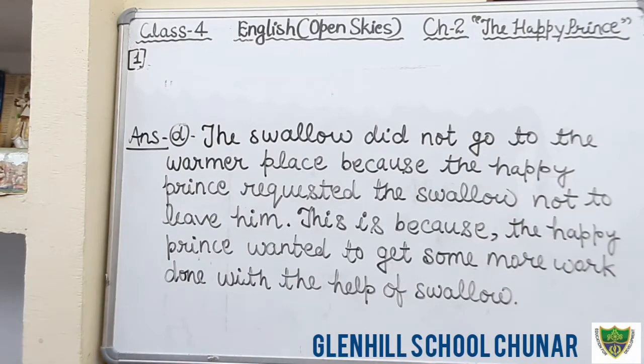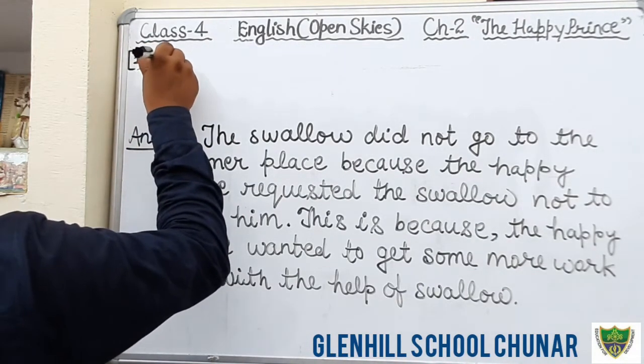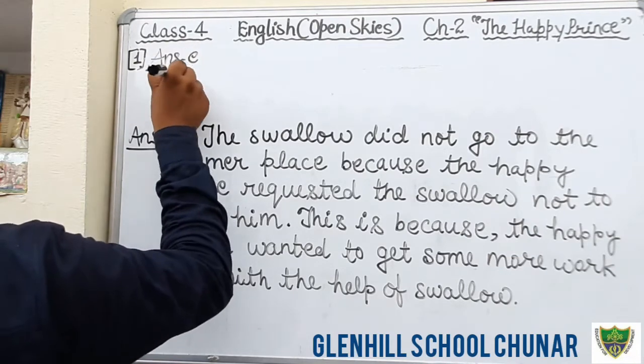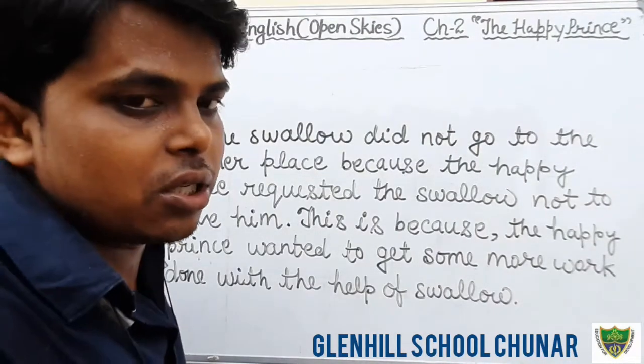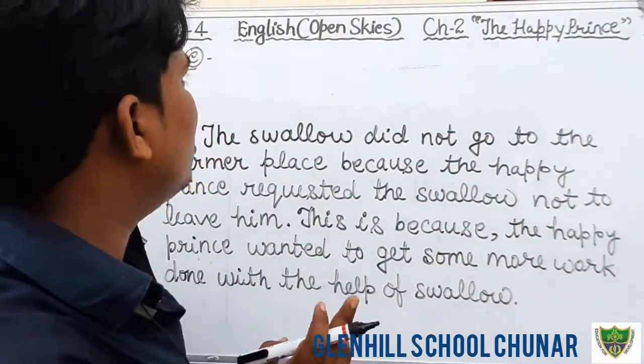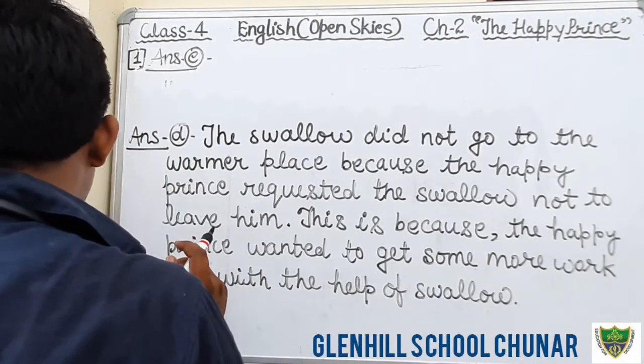So students, just write down the answer number E. The question was, what were the two precious things that God ordered angels to bring? You will write the question first, then after that you will write the answer. Okay? I am going to write the answer.